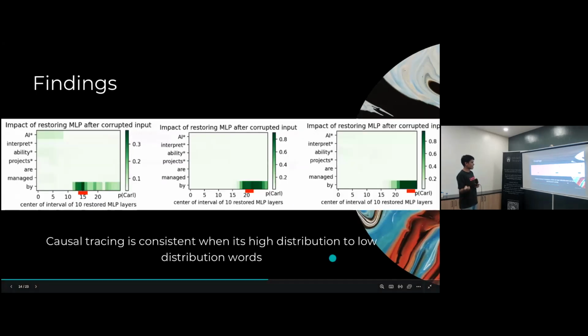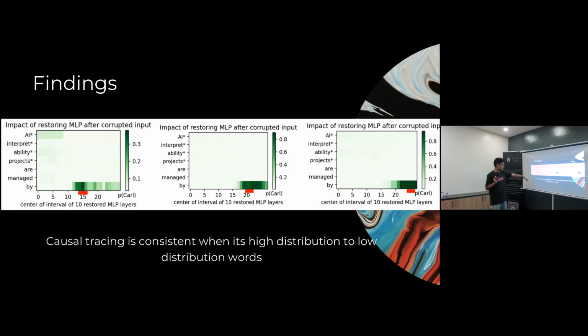My next finding is not a surprising one, but causal tracing is consistent from high distribution to low distribution words. What that means is, for example, a high distribution word like AI interpretability appears more in the training data for GPT-J than a rarer word like Carl or something else. Yeah, that's what that means.